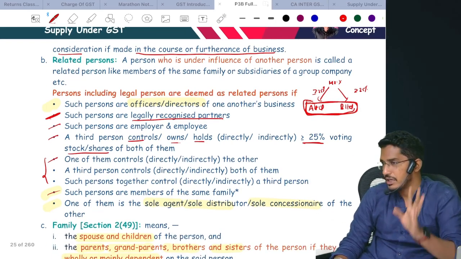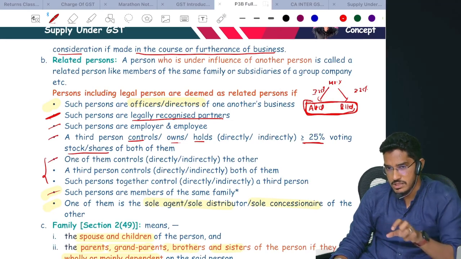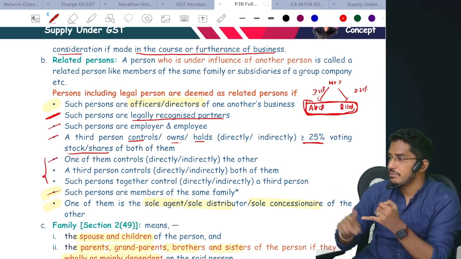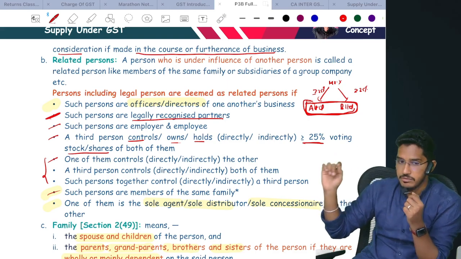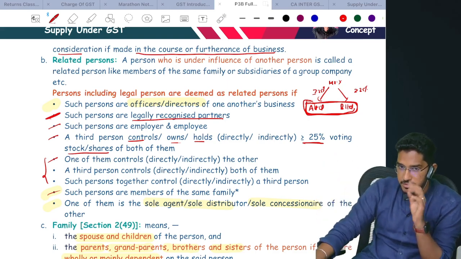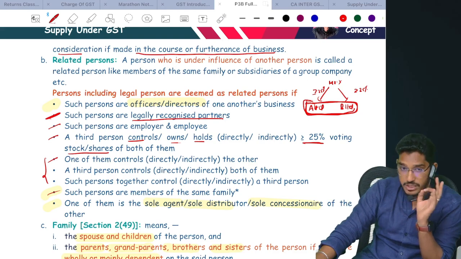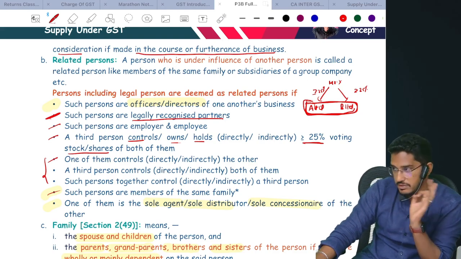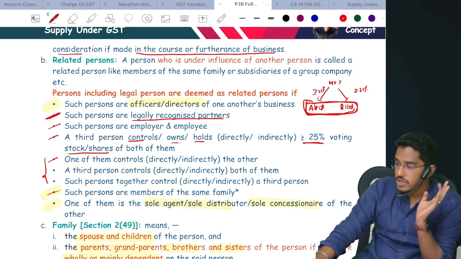Very, very important. 90% of the time, if they want to ask a question from here, they will ask it from the family point, and from when dependent and when not dependent. If they want to test a question from here, 90% of the cases they will ask it from the family definition. So come on, repeat everybody.